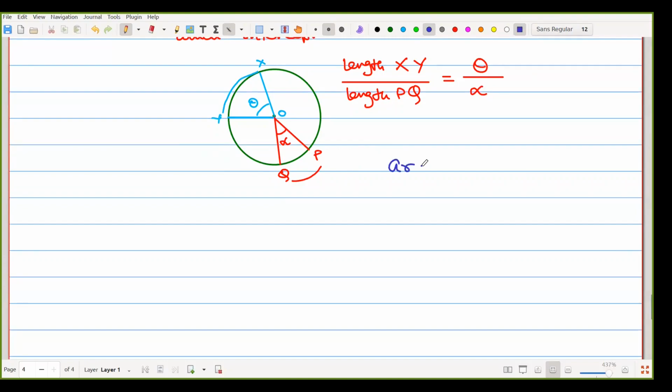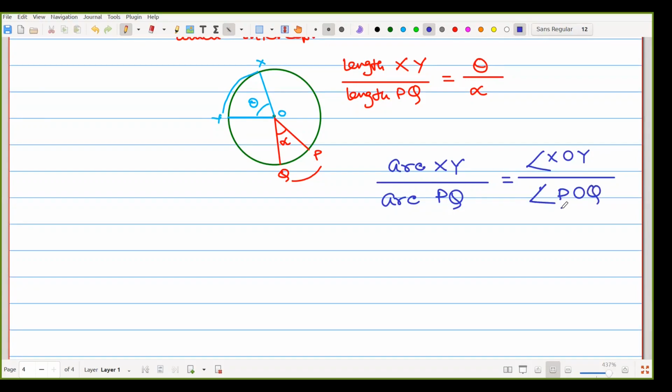So the first one is arc XY divided by arc PQ, and that equals the angle XOY over the second angle POQ. Suppose the angle theta is given as 112 degrees, and the second one, alpha, is given as 28 degrees.